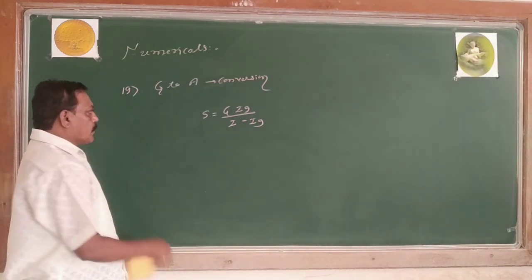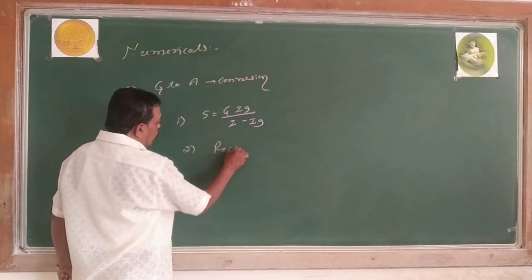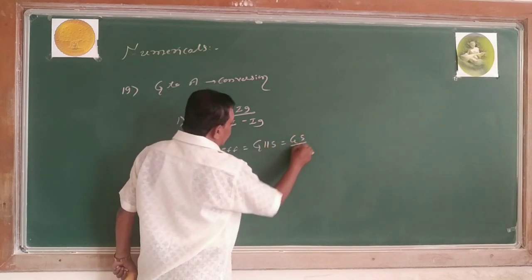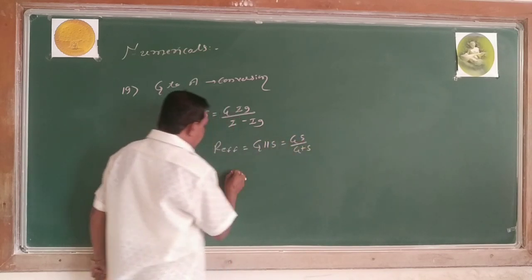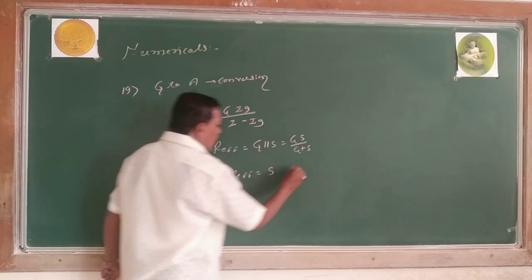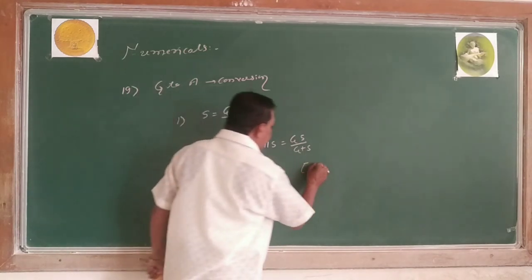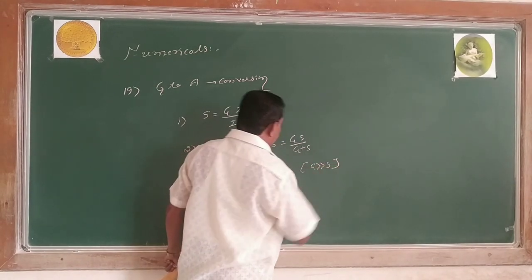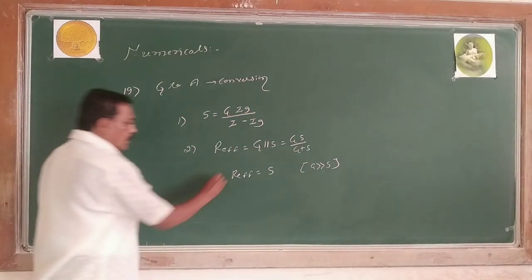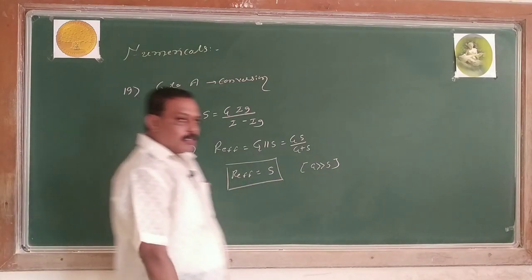This is the first one. What is the effective resistance? R effective equals G parallel to S, G S divided by G plus S. R effective is nothing but simply S, because G is far greater than S, so S is neglected and G gets cancelled. Now this is the effective resistance of the ammeter. Ammeter is a low resistance device.